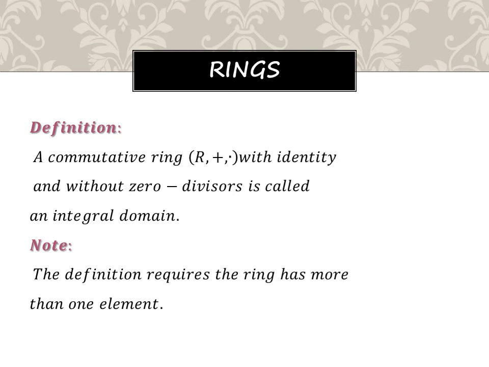Next one is integral domain. A commutative ring R with identity and without zero divisor is called the integral domain. So a commutative ring without zero divisor is called the integral domain. That is the definition.